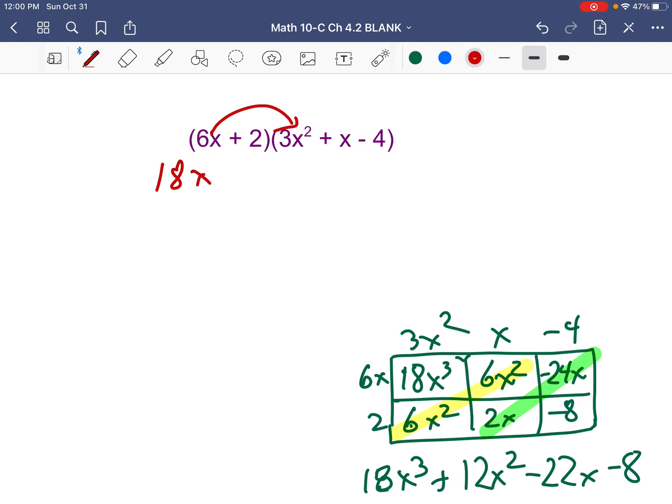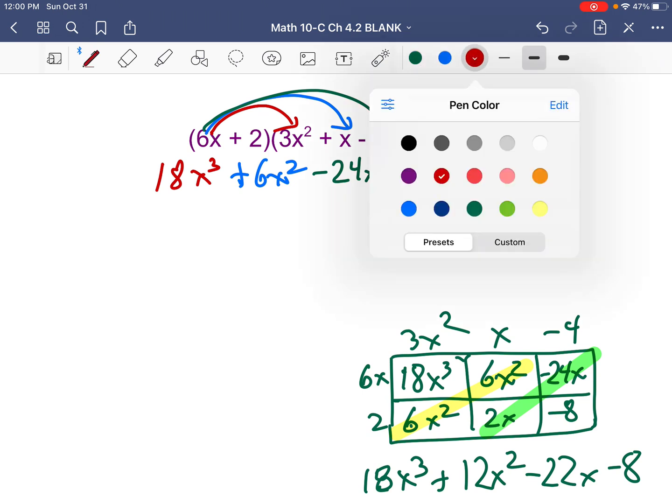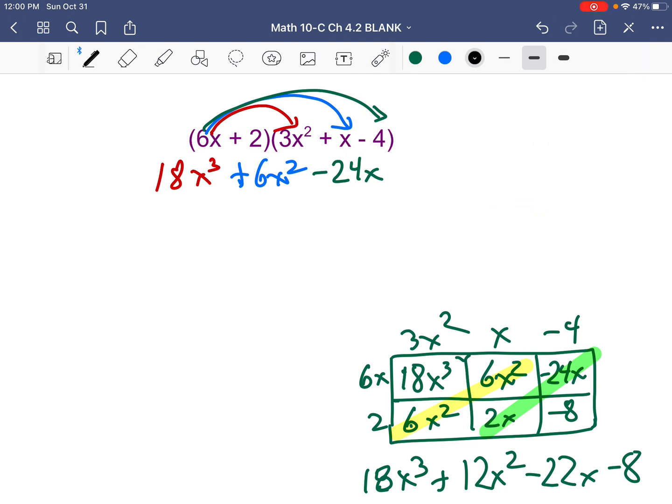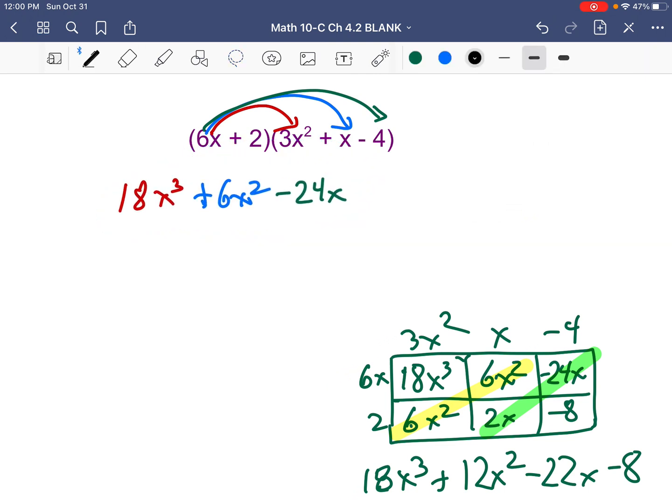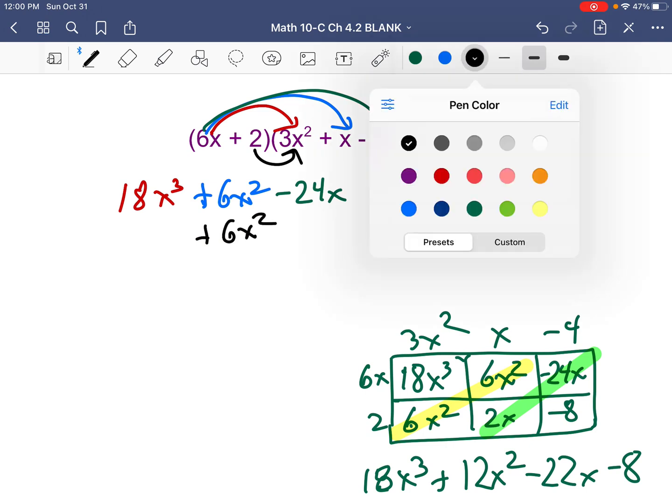6x times 3x squared is 18x cubed. 6x times x is plus 6x squared. 6x times minus 4 is minus 24x. Then doing it on the inside. You want to multiply it out like this, you can. I'm not going to stop you, it's just a lot of work. 2 times 3x is 6x squared.